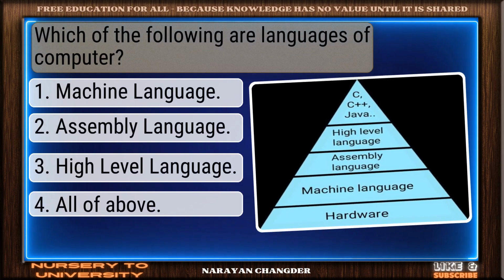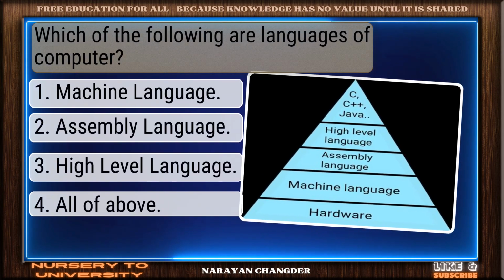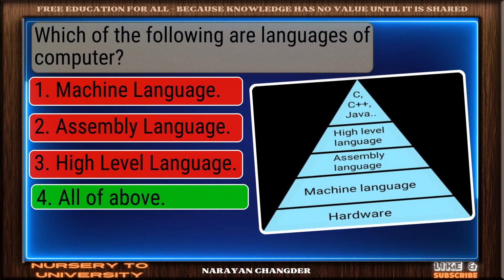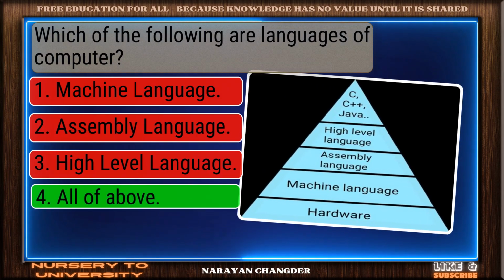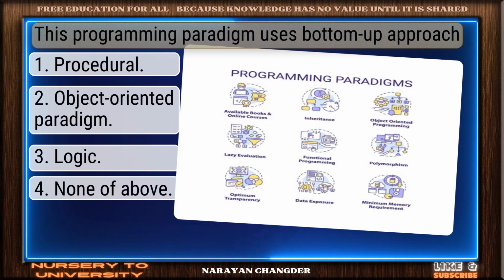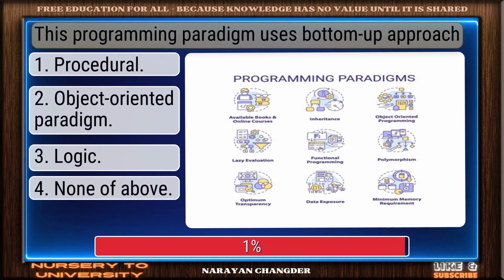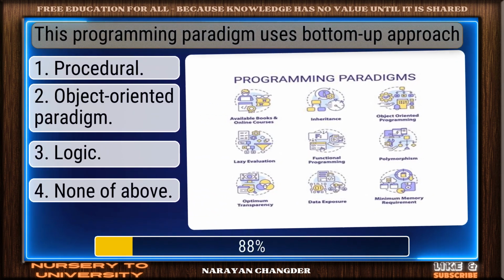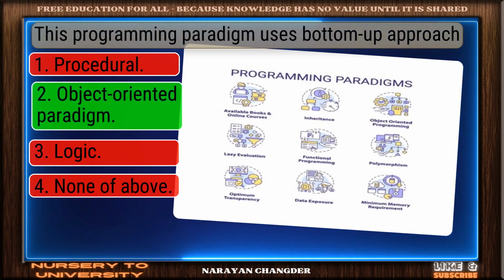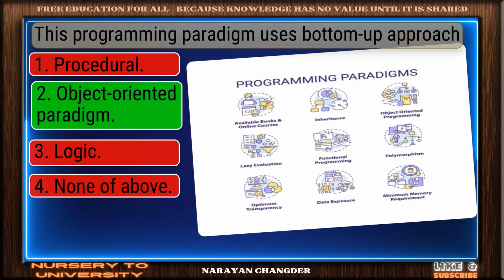Question number 9. Which of the following are languages of computer? Correct response. All of above is the most accurate answer. Question number 10. This programming paradigm uses bottom-up approach. Great thinking. Object-oriented paradigm is the right choice.